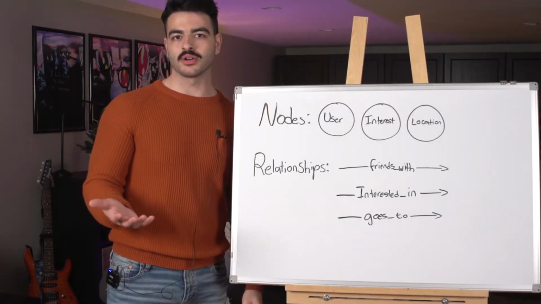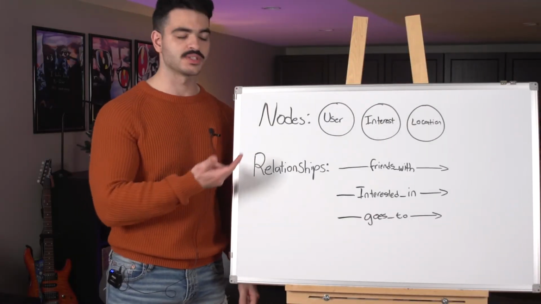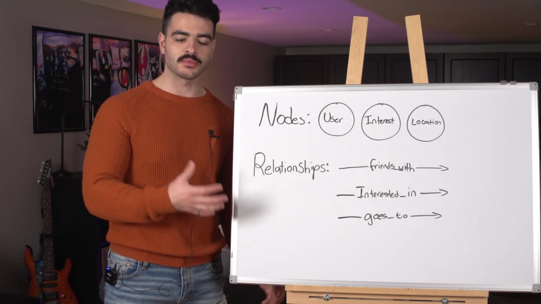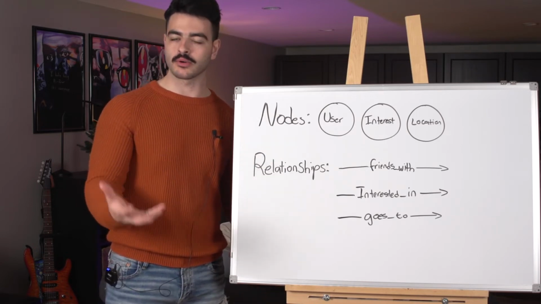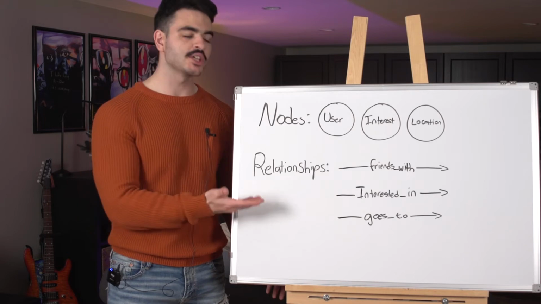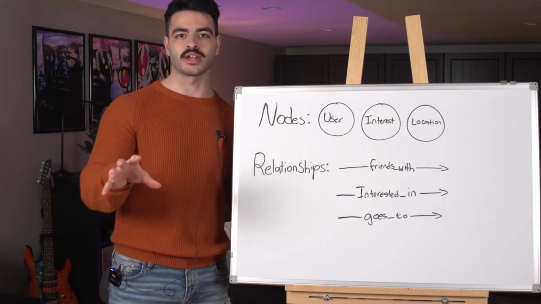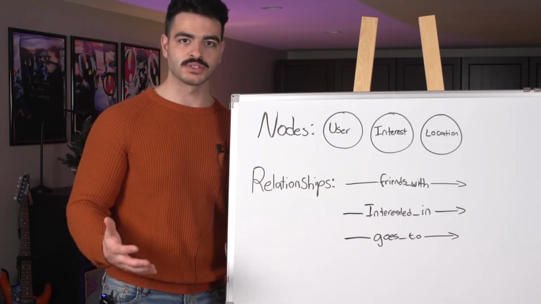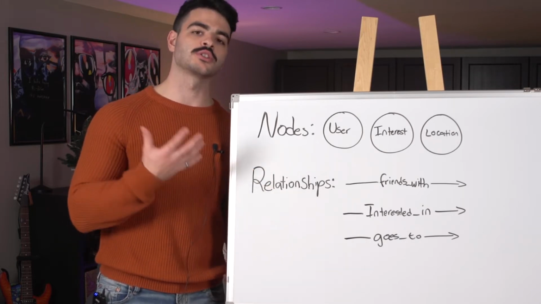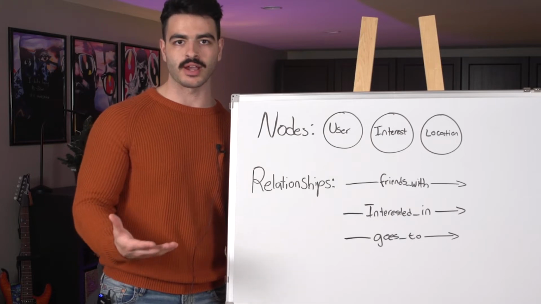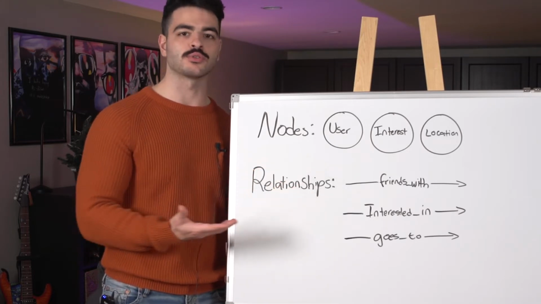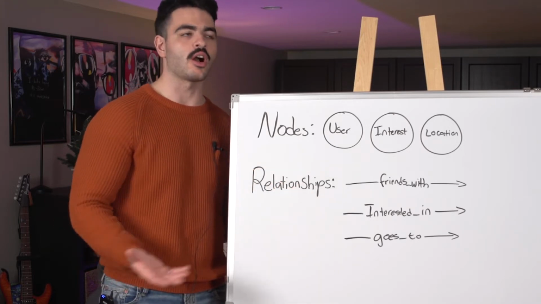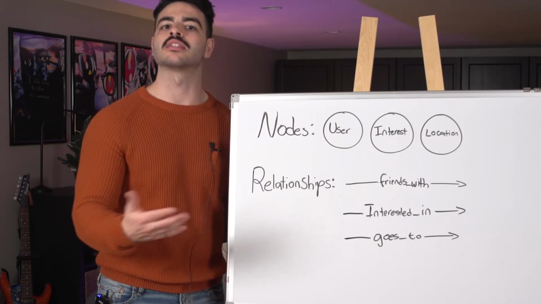We of course already know that graph databases are comprised of nodes and relationships. Nodes are going to be the actual things in the graph that we're querying for or against, and relationships will be what connects those items together. Our graph database is going to comprise of 3 different kinds of nodes. The first one will be user nodes, which is going to represent the people inside of our graph. Next, we're going to have the interests, which will be things that people are interested in or hobbies they have, sports they play, things like that.